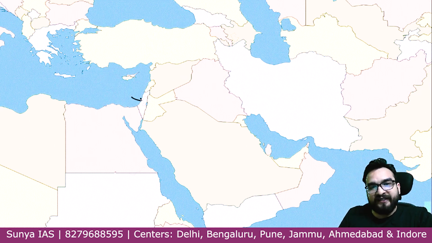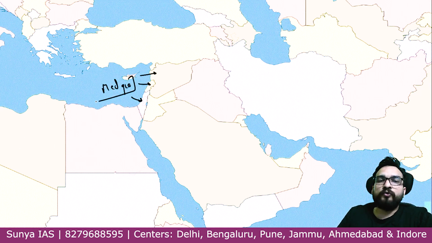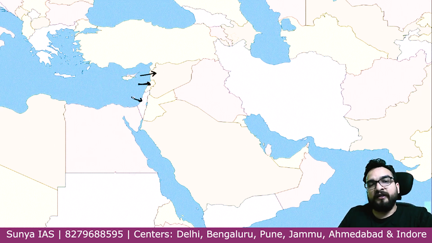So can you cover these 3 countries? That is touching from the world geographic point of view, which is my job to tell you. The Mediterranean Sea is touching Syria, Lebanon, and Israel very simply. Just see the geography of Syria, guys. Why do I want to tell you? Because over here this is touching, then a gap is made by Lebanon only. Then over here you will see Israel and Syria are also touching. Lebanon and Syria are also touching each other. So these 3 countries are touching each other.